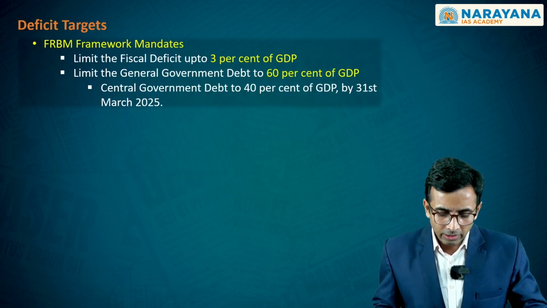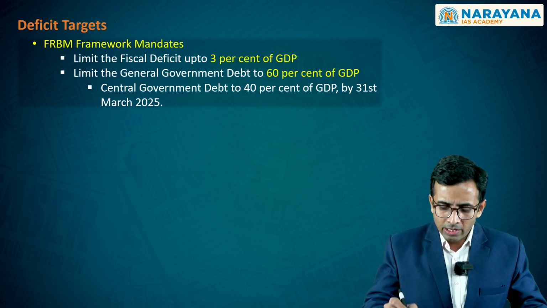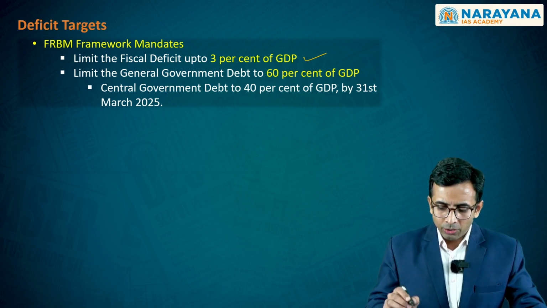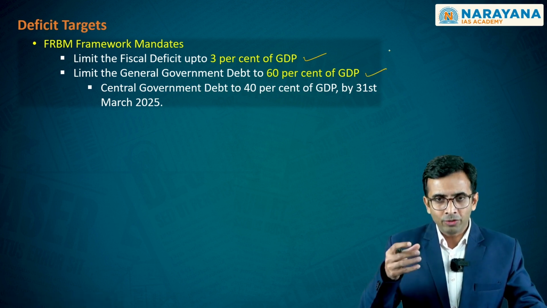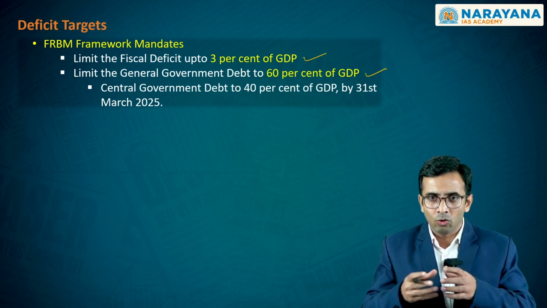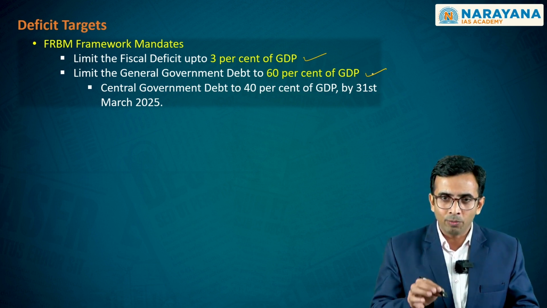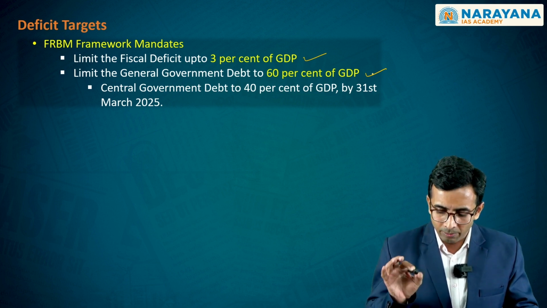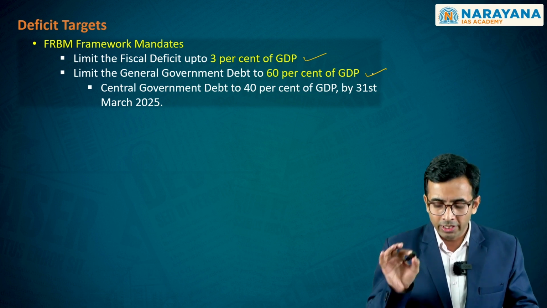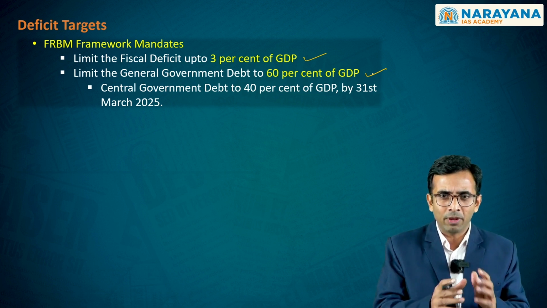You see here that the fiscal deficit targets that the FRBM Act mandates are very clear. You have to limit the fiscal deficit up to 3% of the GDP. Then you have what is referred to as general government debt, which includes the union government debt and the state governments' debt to the extent of 60% of GDP alone, wherein the central government debt can be at 40% of GDP and the state governments' debt has to be 20% of the GDP by 31st March 2025. This had been the target that the FRBM Act has set.